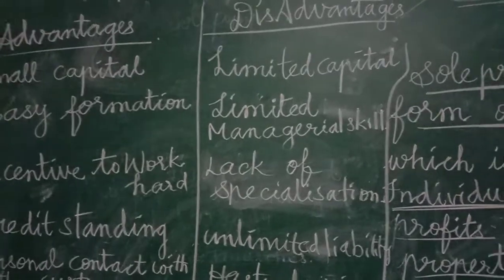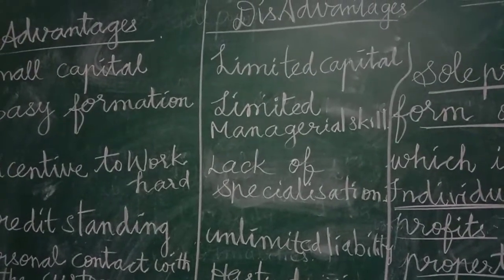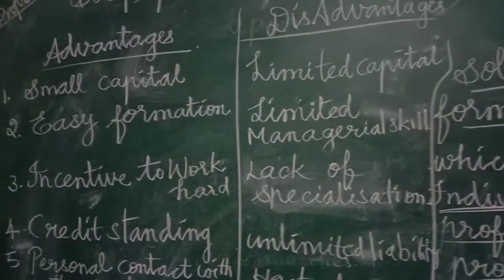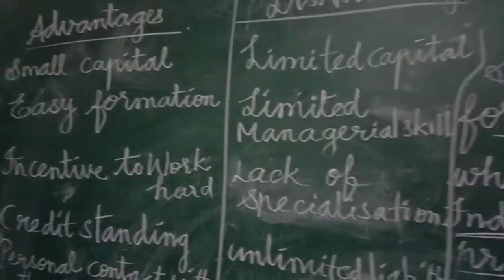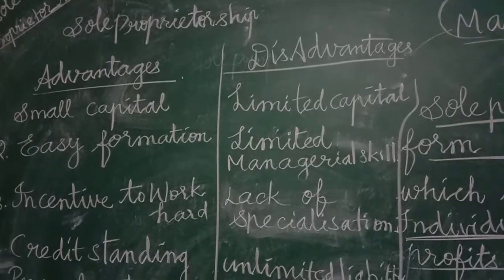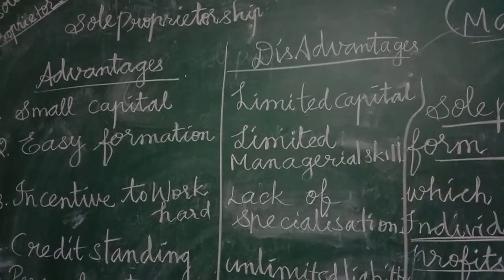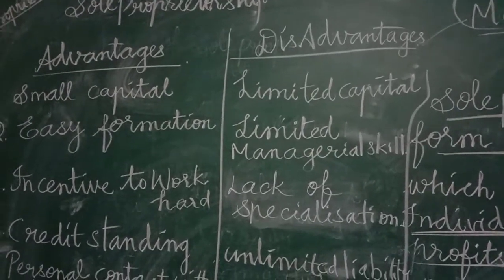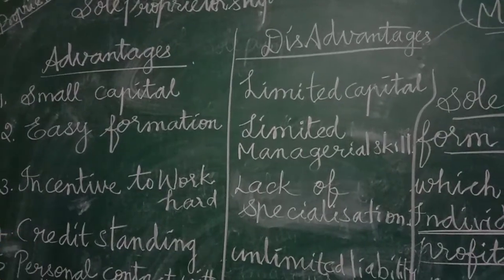Here, limited managerial skill. The sole proprietor is the only person who looks after the banking transactions, and he also has to supply the goods to the customer.